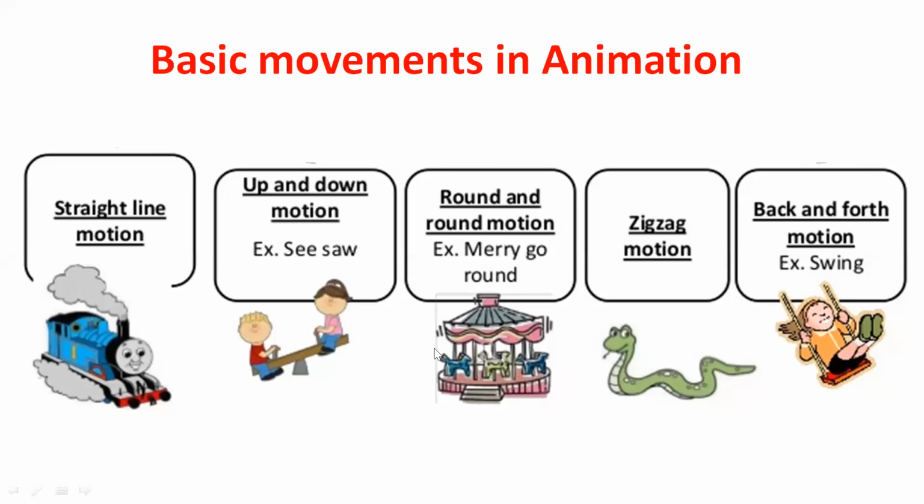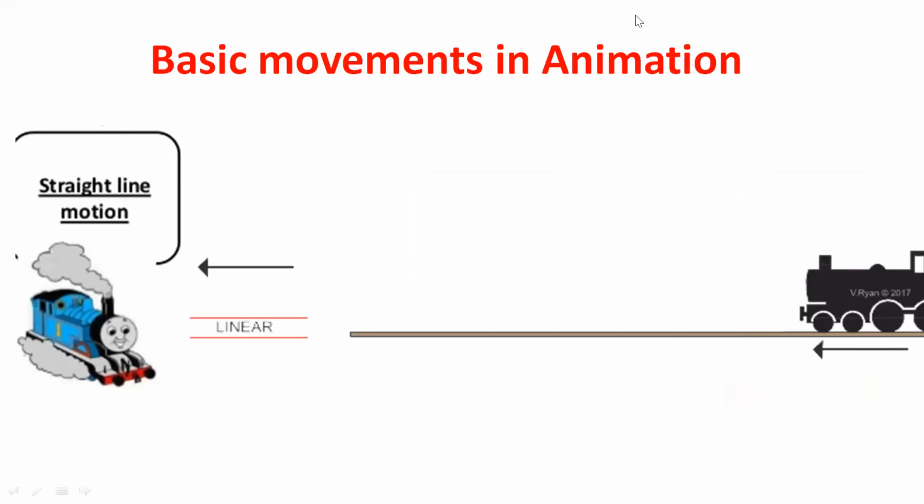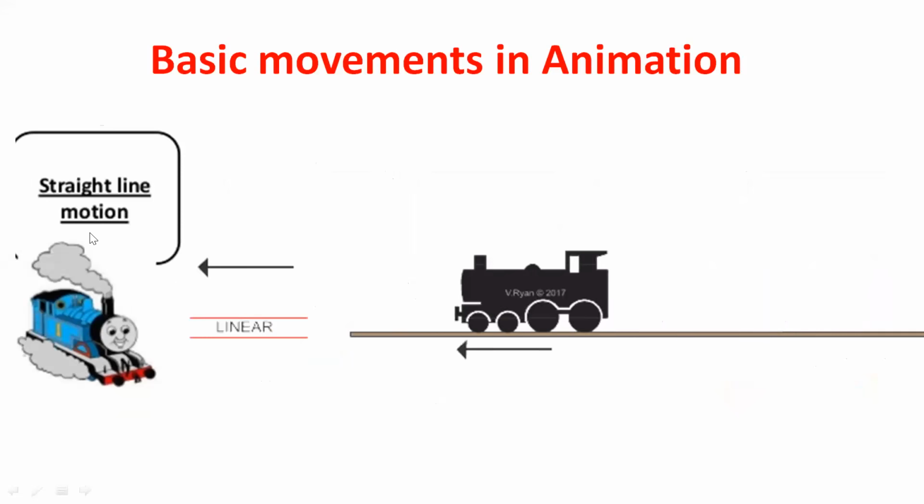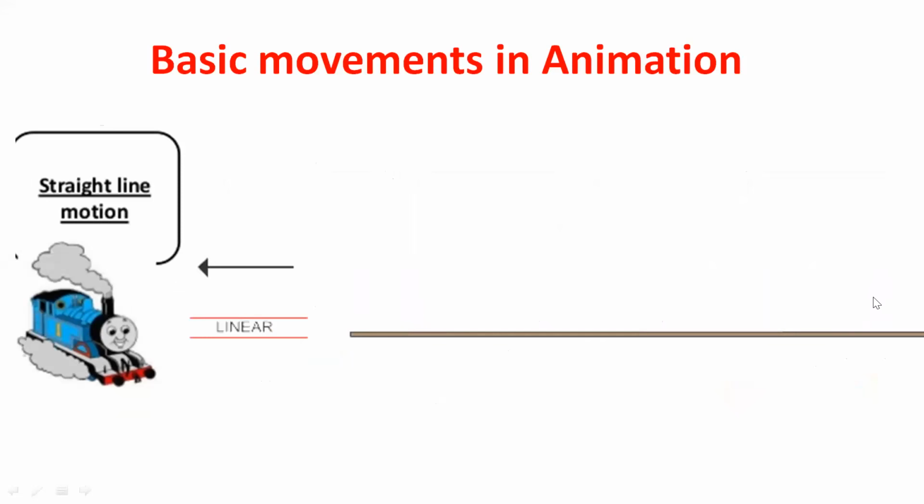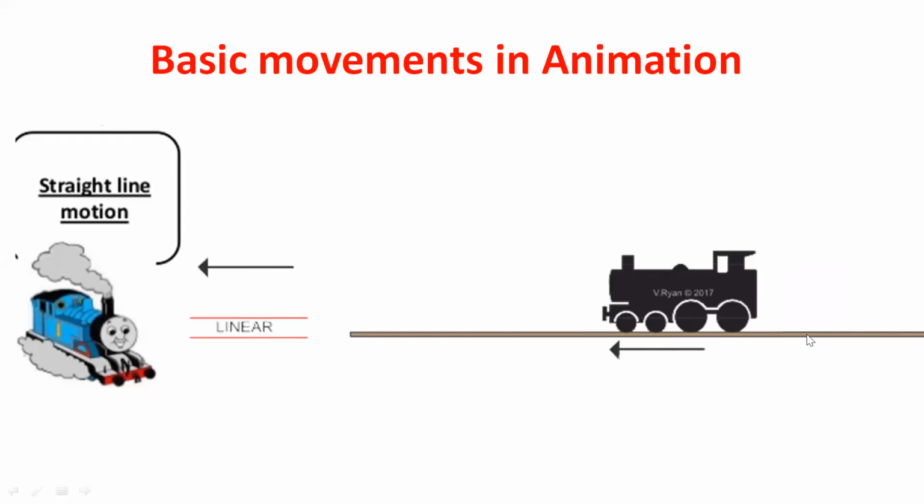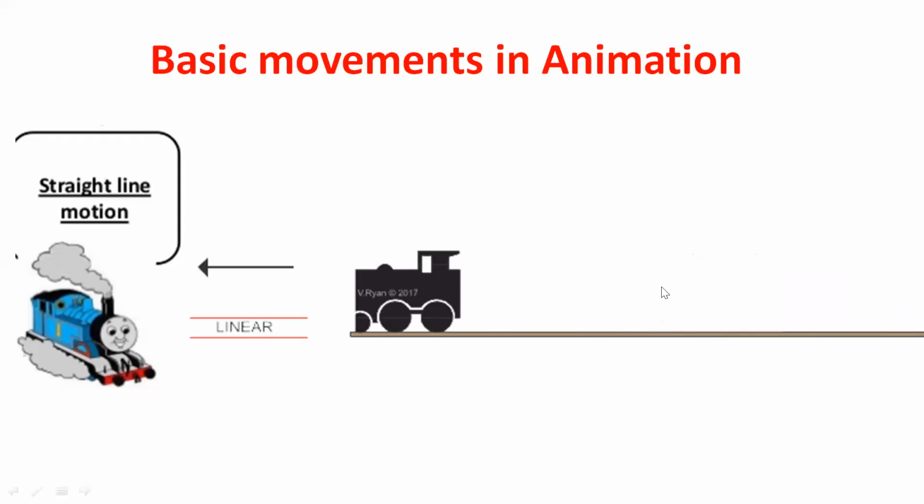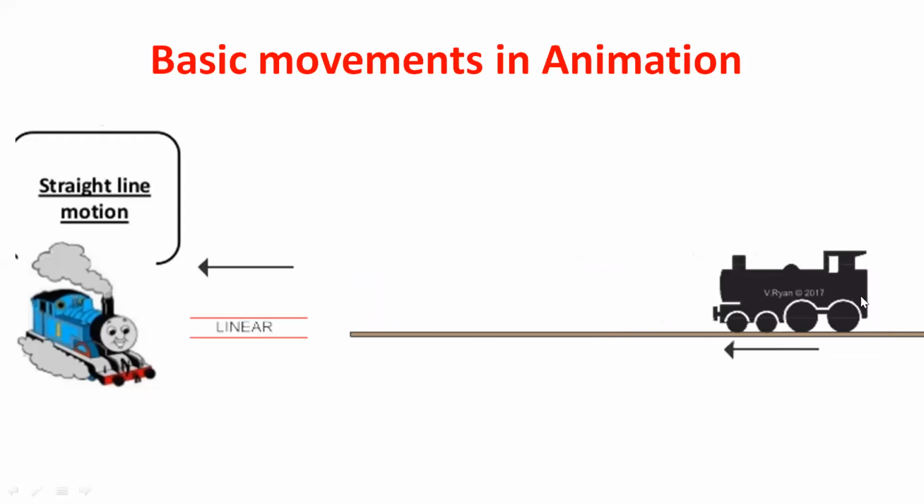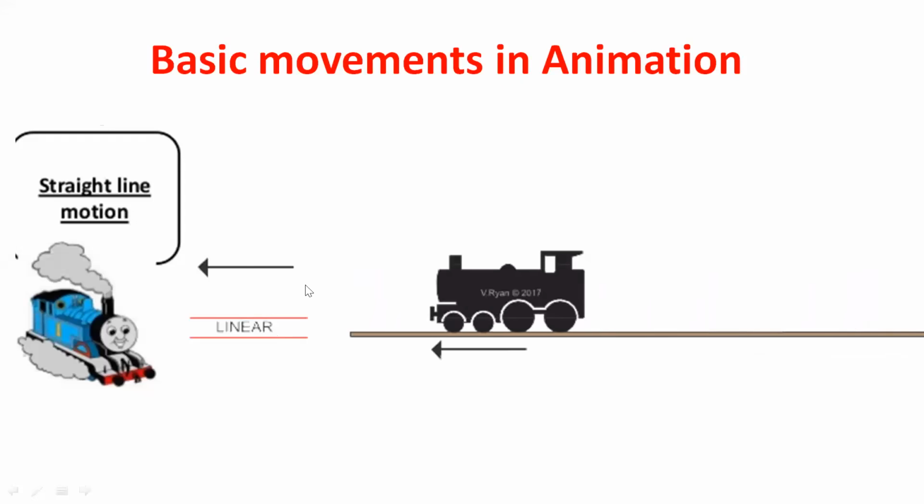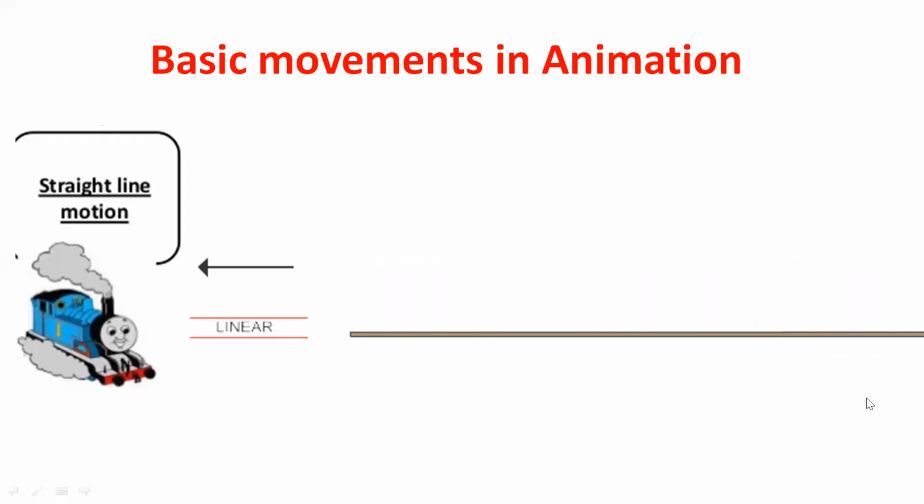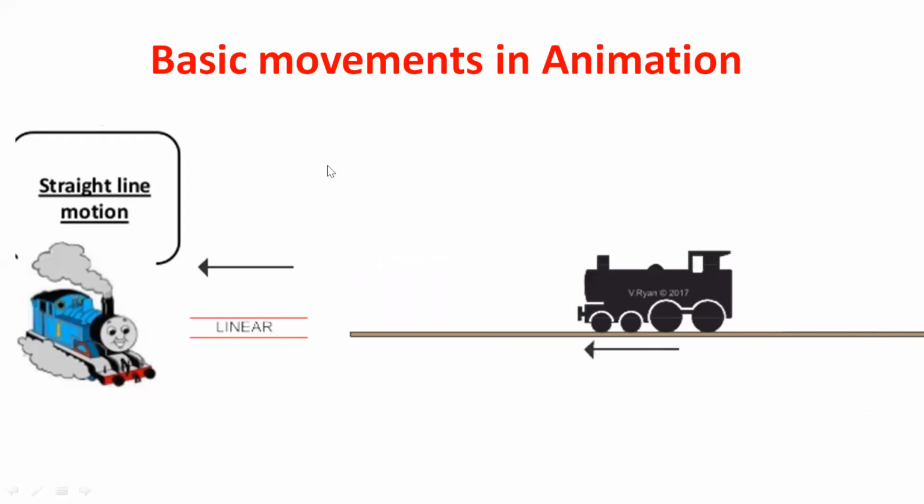Now this is the first one, called the basic movement in animation. This is straight line motion, so it is moving in a straight linear way. Whenever you are adding images or making animations, most of the animations will move in a straight line. And sometimes it may go in a diagonal way. Suppose a bird is flying from here and it moves in a diagonal way.